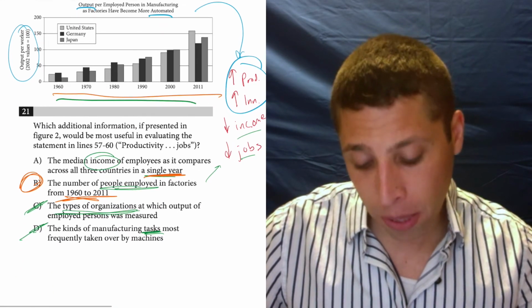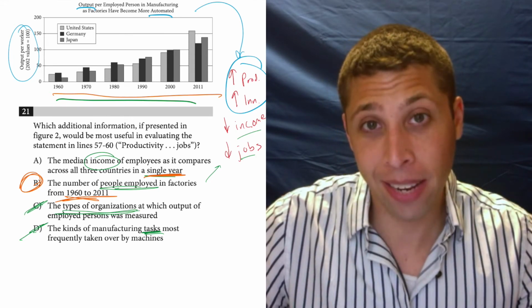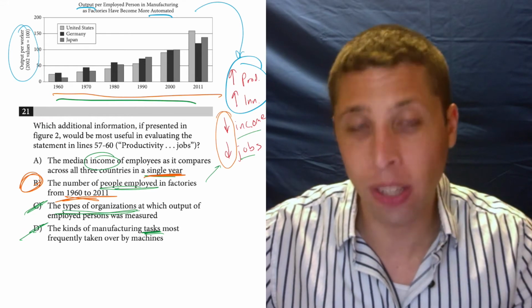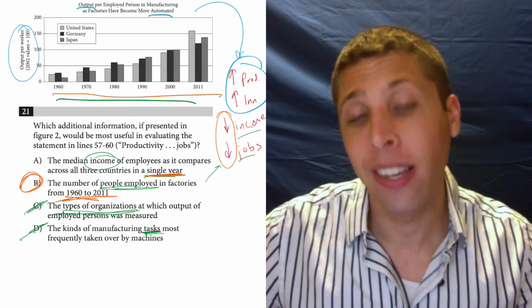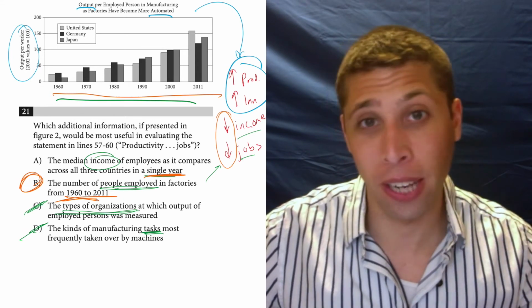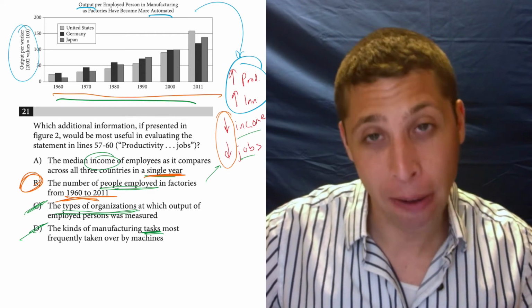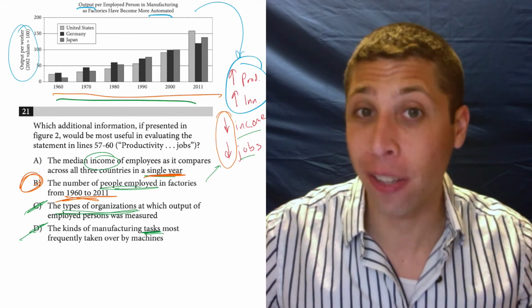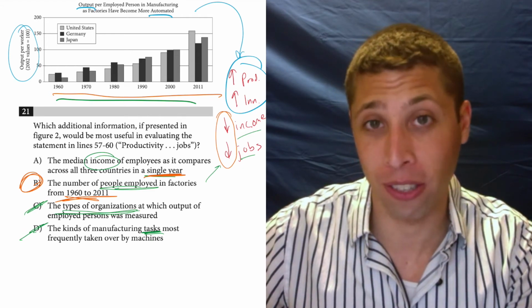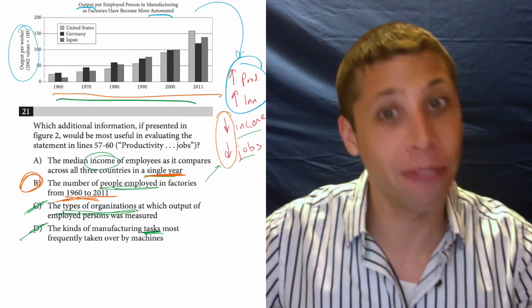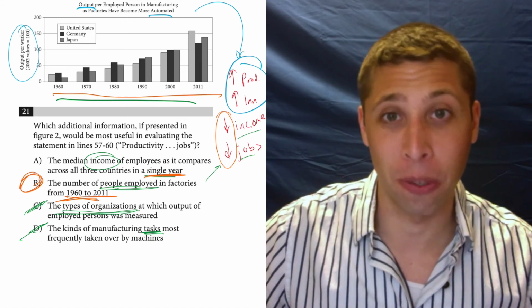And so in choice B, giving us a bunch of points from 1960 to 2011 shows us the trend. That's it. Notice the actual increases and decreases didn't really come into this. It was more the idea that we cared about than the actual result. And that's pretty common too, but we wrote it down anyway because we weren't sure when we started the question. But at the end, I would be very confident choice B is right. And in my mind, this question, once we dumb summarize those lines, is not any harder than the other two figure questions that came before this. You just got to be confident that these are straightforward and we can use the chart in the most basic way possible to help us get our answer.